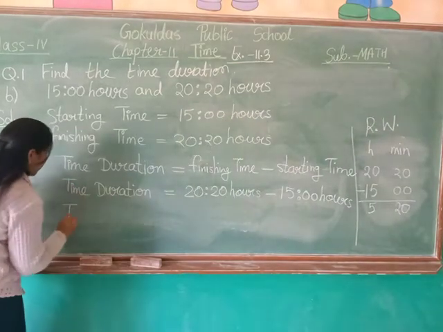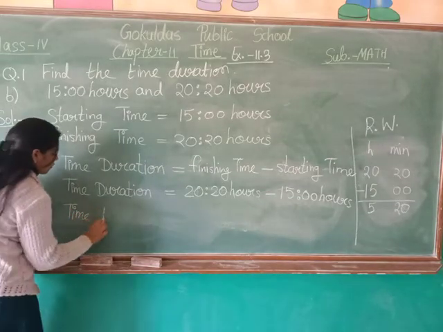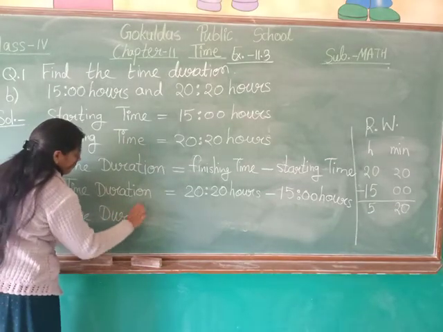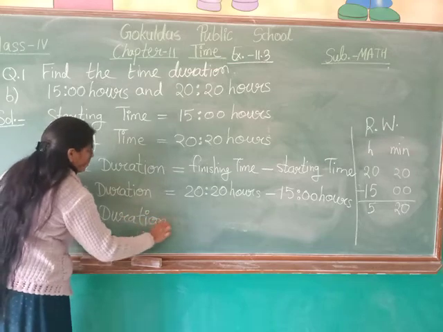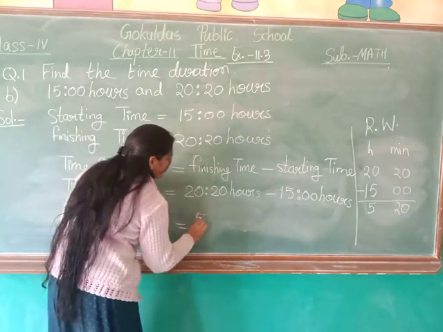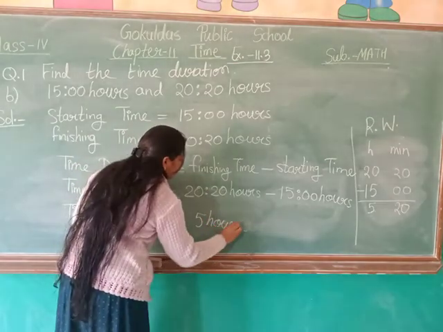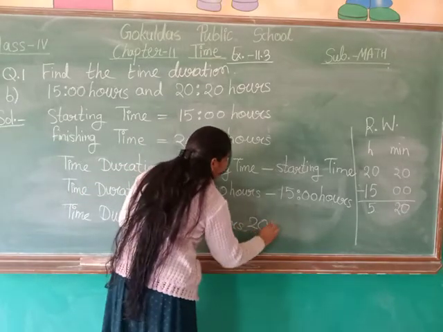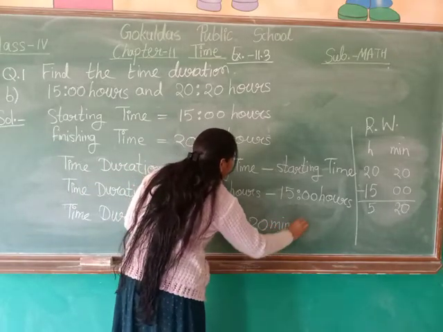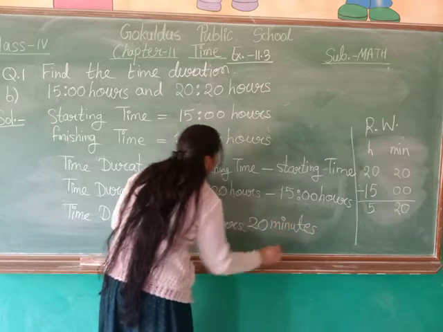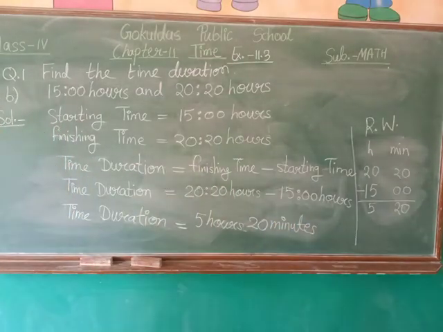So time duration is equal to 5 hours 20 minutes. Take the screenshot.